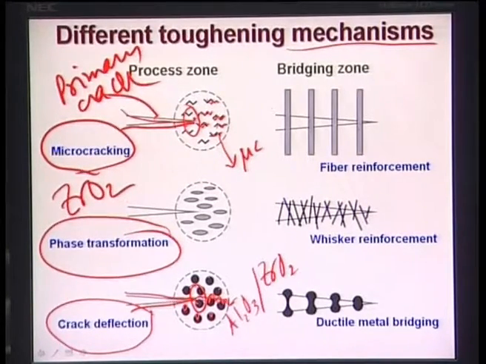So, essentially the micro cracking mechanism is based on the hypothesis that you already have pre-existing micro cracks in the sample. Pre-existing micro cracks means, as I said, from the basic nomenclature you can immediately realize that micro cracks have a length scale of micron size, let us say 2 micron, 3 micron, 5 micron, like that length scale, whereas primary cracks may have a size of several microns, like 40, 50 or 100 micron crack length. Okay. Now, if the micro cracks are present in the primary crack tip stress field, then what will happen?